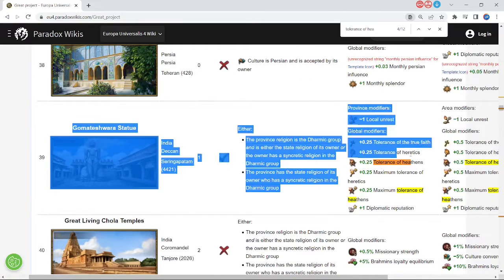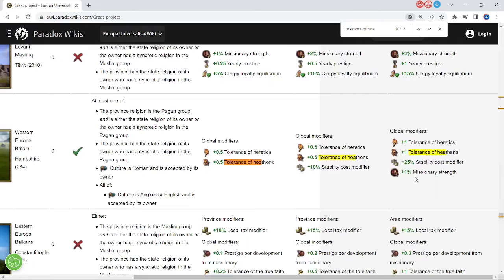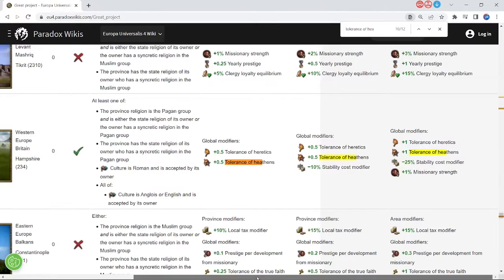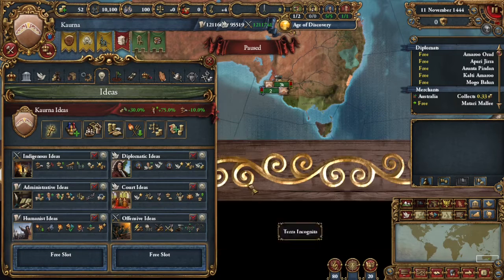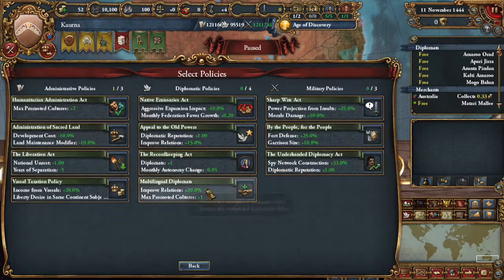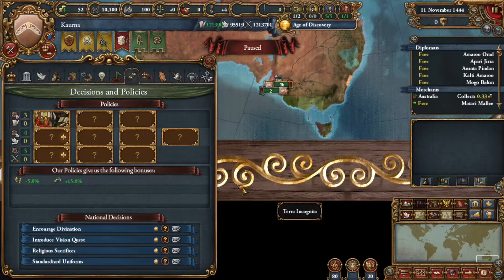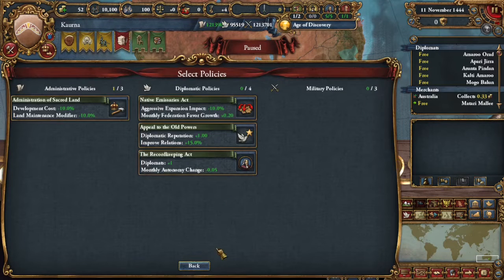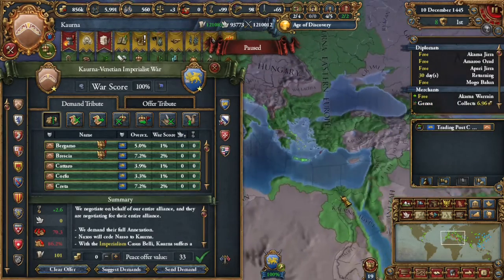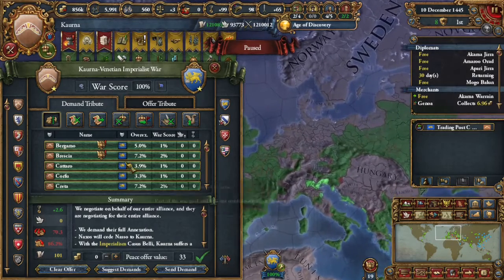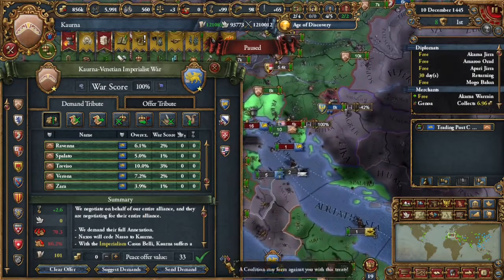So let's say a base time of 36 months to core a province, then you have 75% CCR. That gives you 0.25, 1/4 times 36 is 9 months. And if you get to 80% core creation reduction, it'll give you 7.2 months, which should be floored to 7 as an integer value. So what is the consequence of this is that rebels can only rise 10% per month. So the fastest that rebels can rise from as soon as you take a province would be 10 months.